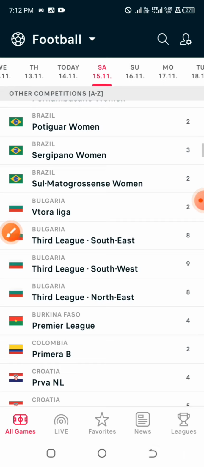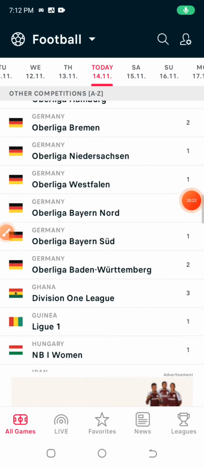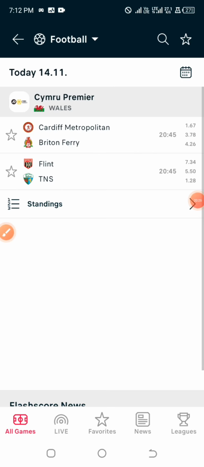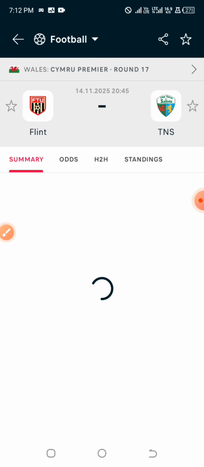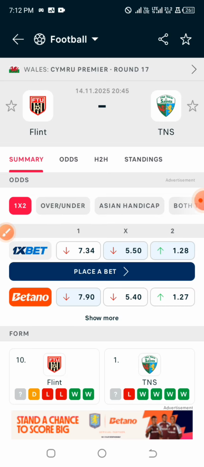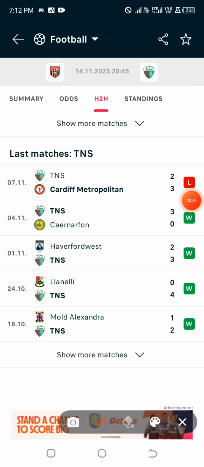So let me check. When you are familiar with this particular strategy, it will be very easy for you. So I'll just quickly do the summary without repeating myself with the explanation again. So the game that I was talking about, that the bookmakers were allocating 1.05 odds to, and despite the fact that they were allocating 1.05 odds to them, they lost that particular game. This happens to be the game, the New Saints against Cardiff Metropolitan.